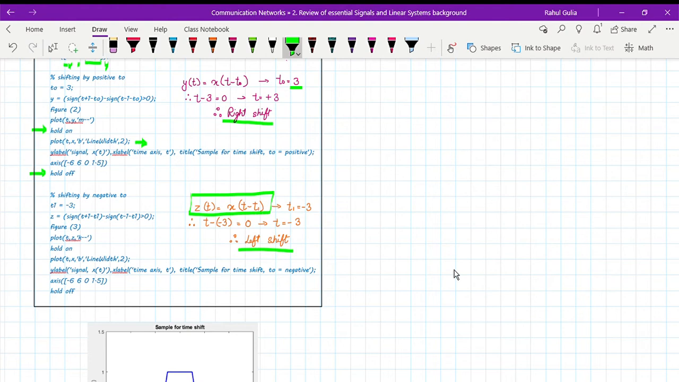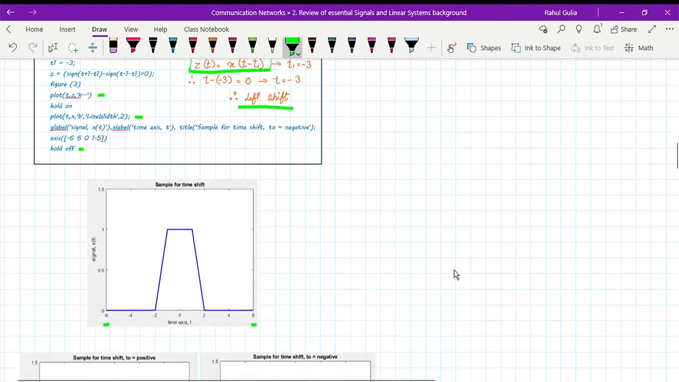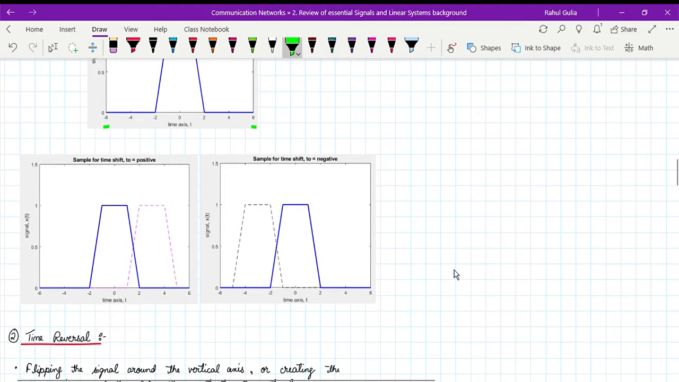So again plot the original signal and hold on, because I have to plot my second signal also, the left shifted signal. So this is the plot, y label, x label, title, and axis same as above, and hold off. And here is the signal that has been created in MATLAB. This is the original signal, and this is the second signal that has been created, basically the left shifted signal when T naught is negative. So this is why T naught positive results in a right shift, T naught negative results in a left shift.